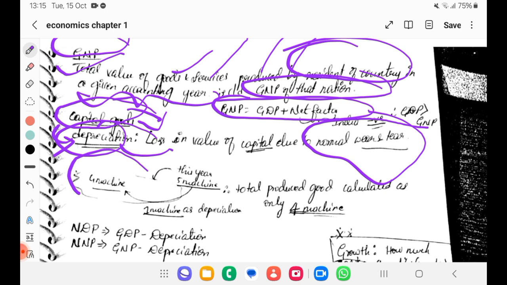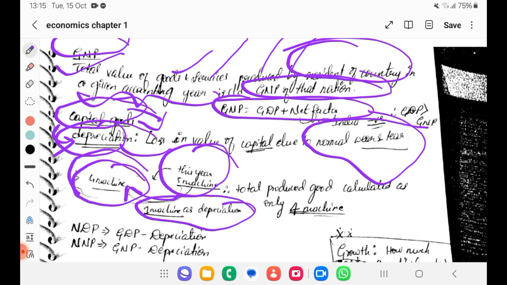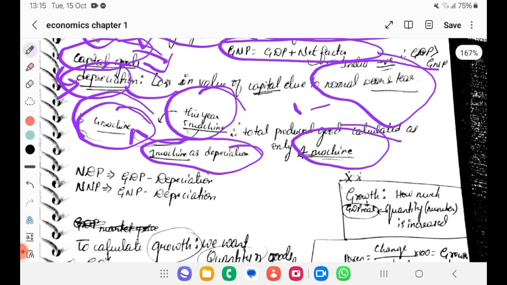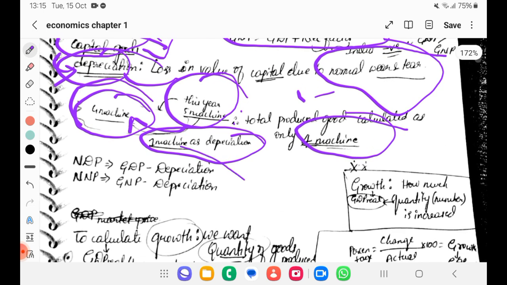So what we do, if 5 machines are produced in a year, we consider only 4 machines. 1 machine we consider as depreciation. Therefore, total produced good is calculated to be only 4 machines. So in that we can learn 2 different terms now, NDP and NNP. We saw gross, total.